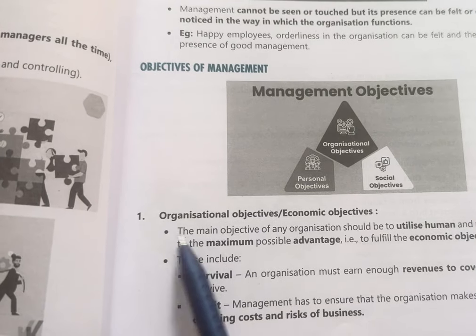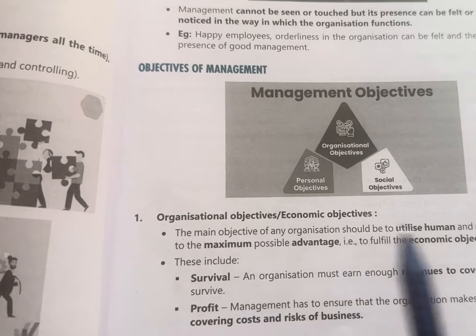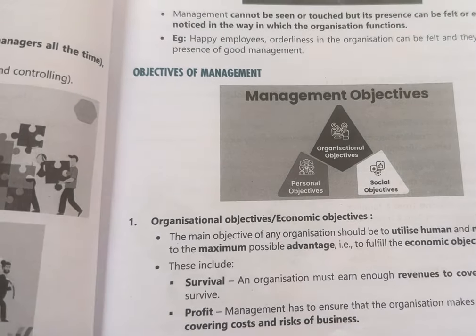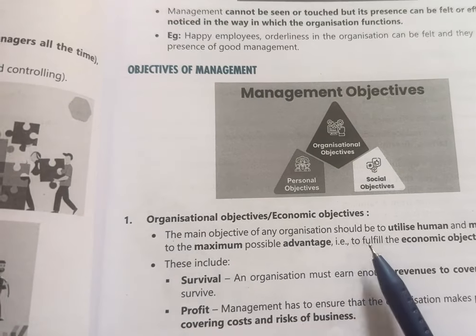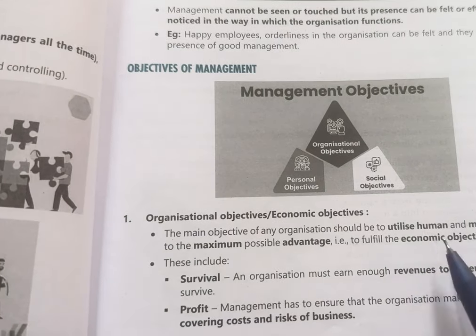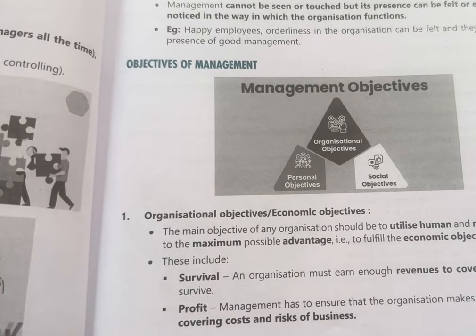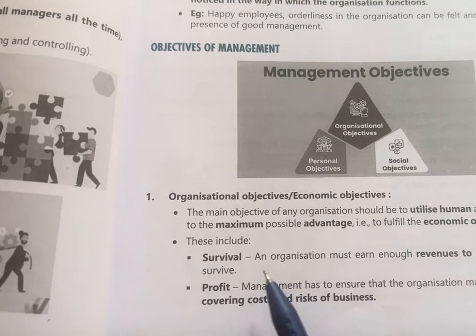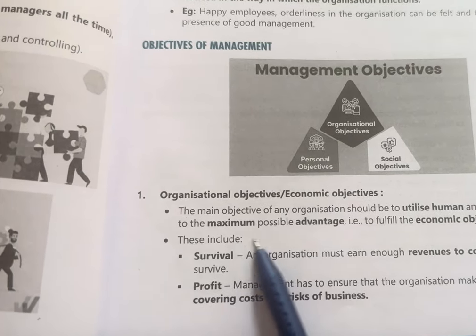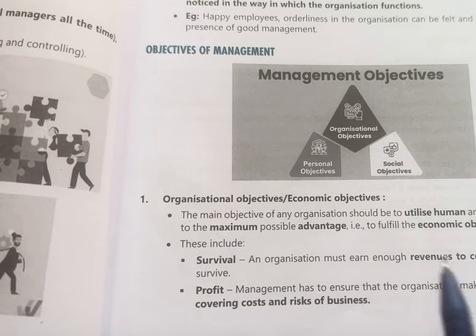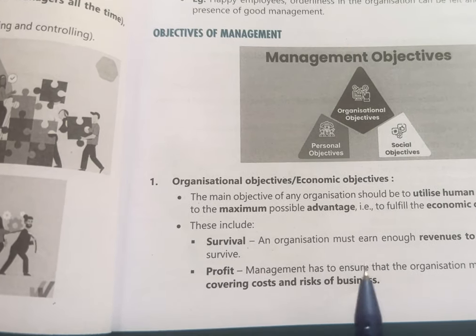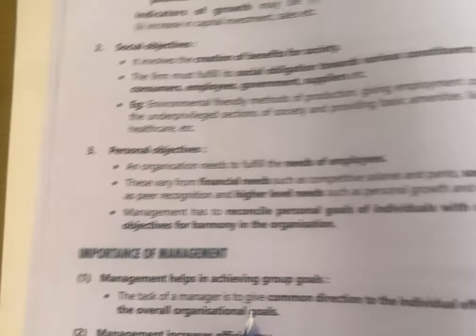Here, the main objective of any organization is to use human resources and the material resources and get maximum advantage from them so that their objective can be achieved. Here there are three aspects in organizational objective. First is survival. Every organization has an objective to survive. The second is to earn profit, and the third one is growth.